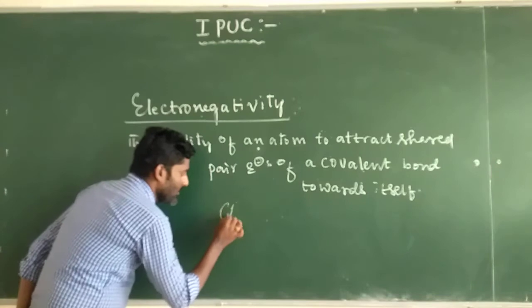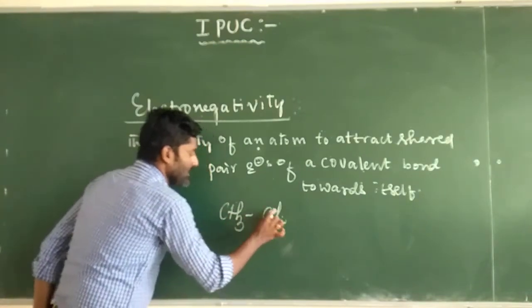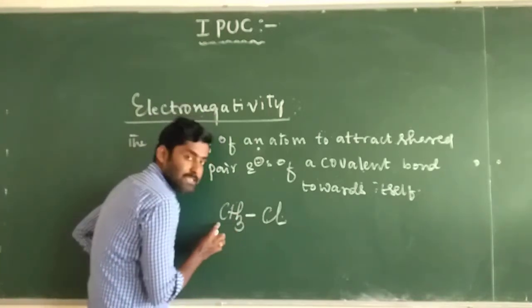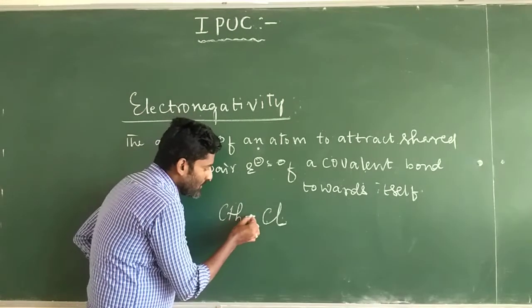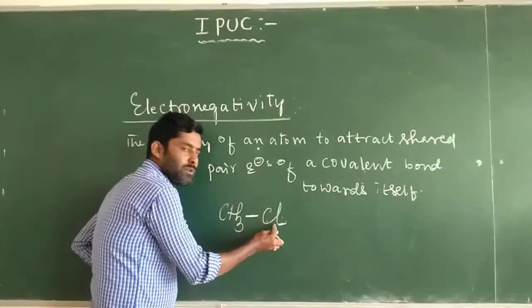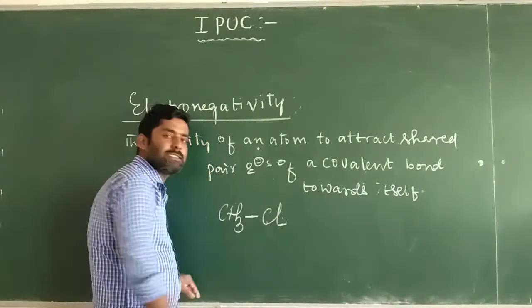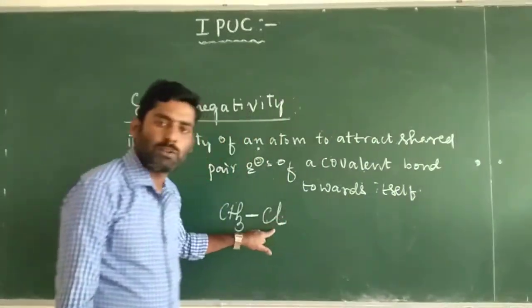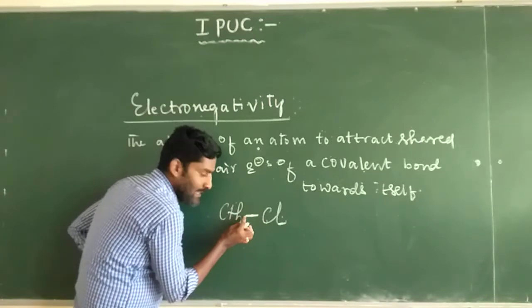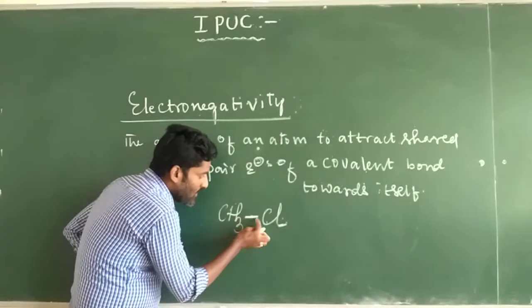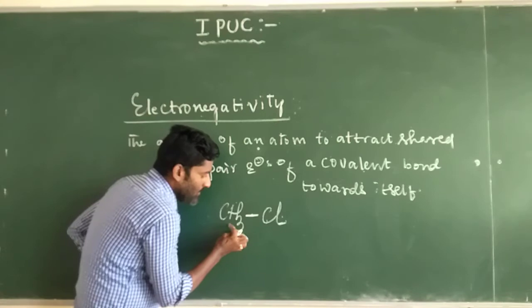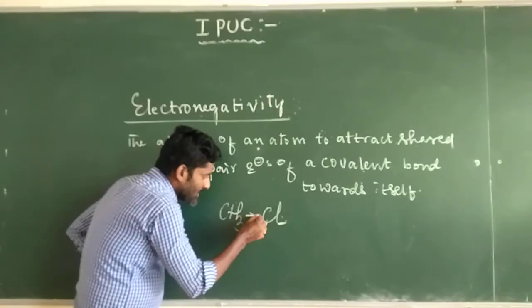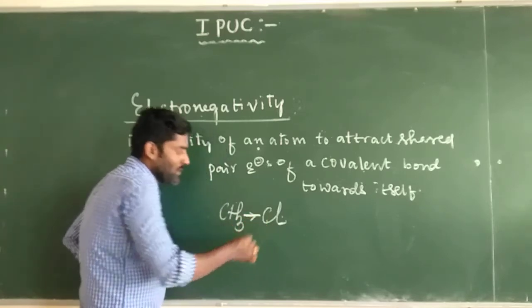Suppose I take one molecule, CH3Cl, methyl chloride. Here, the methyl group, this carbon, is ready to donate electrons to the chlorine atom, because chlorine is a group 17 element. A halogen atom is more electronegative. So the shared pair electrons between the methyl group and the chlorine atom are displaced towards the chlorine atom.